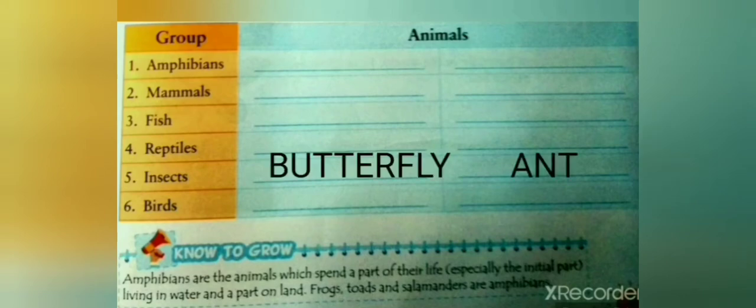Insects can be found in cold regions, hot rainforest, deserts, mountains, caves, and fresh water. Examples of insects are butterfly and ant. We will write in the space given butterfly and ant.